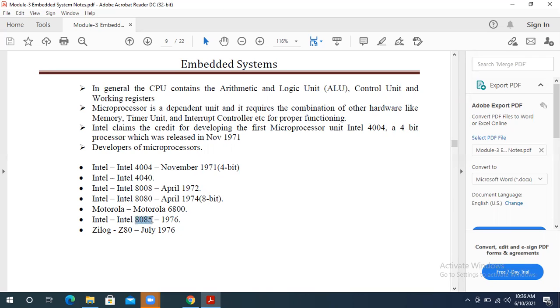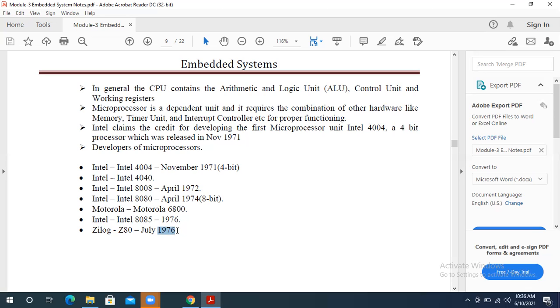It is 8085 here. Next, one more we get in market that is called Zilog, that is Z80, in 1976. But keep in mind the maximum are developed by Intel only here, because the first is developed by Intel, so they are doing modifications in the microprocessor and developing the new one which should have the highest size here.